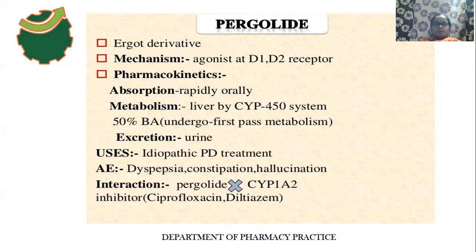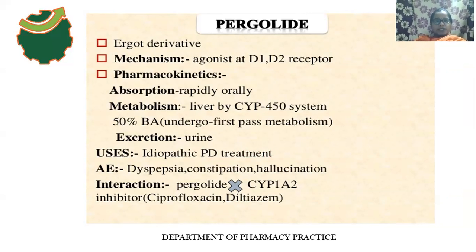The mechanism is that it is a D1 and D2 receptor agonist. This drug also stimulates the dopamine receptors. Then dopamine easily binds with the dopamine receptor and potentiates the activity of dopamine in the basal ganglia region, so that the motor activity becomes normalized in Parkinson disease patients.